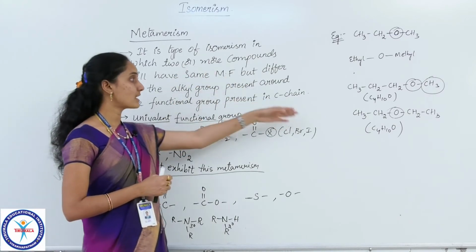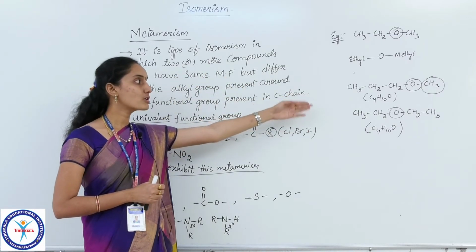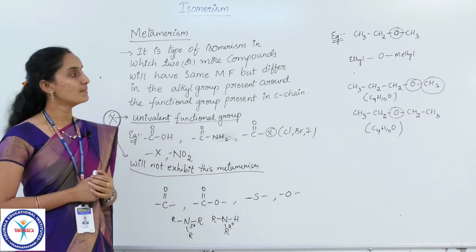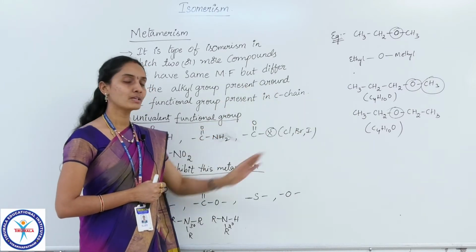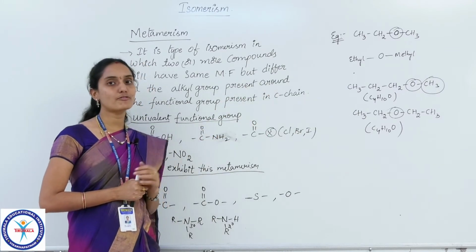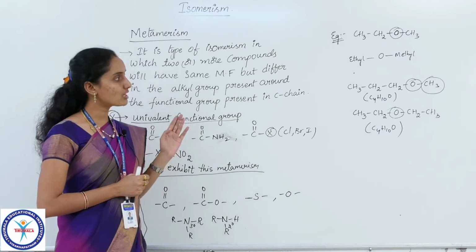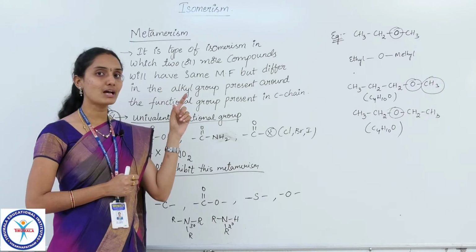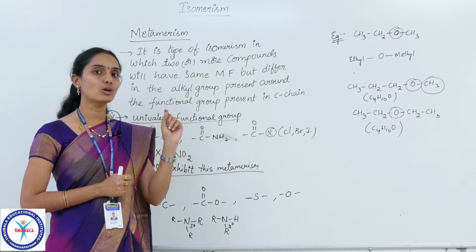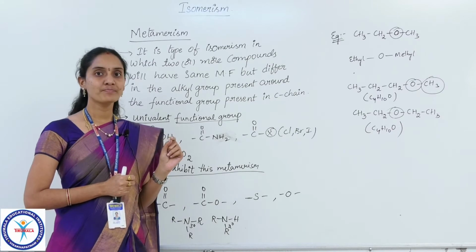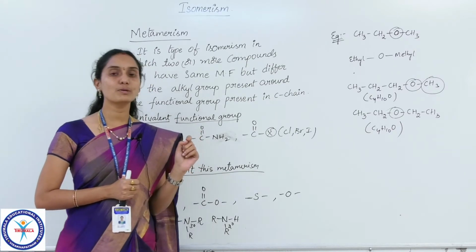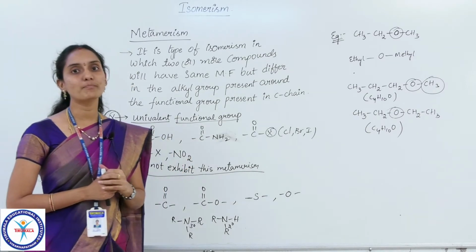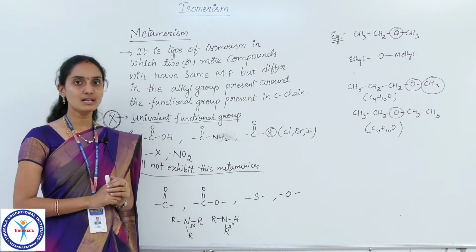But in the case of metamerism, the compounds which exhibit metamerism belong to the same homologous series, because the functional group in them does not change. Just the linkage of alkyl groups is changed, the functional group remains the same. So the compounds which act as metamers belong to the same homologous series. It is a very important point. Metamers belong to the same homologous series, whereas functional group isomers belong to different homologous series.